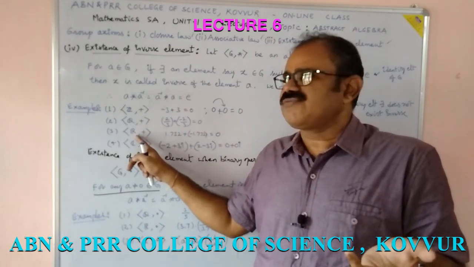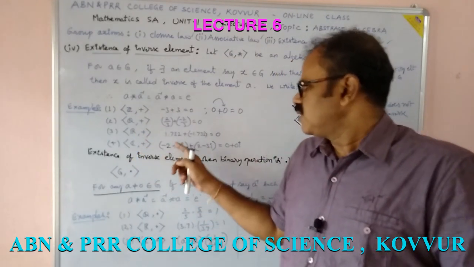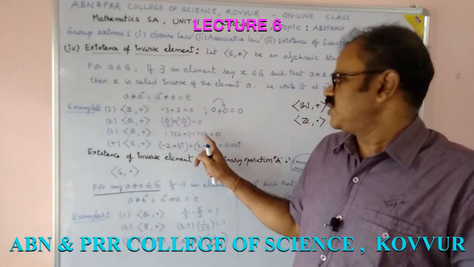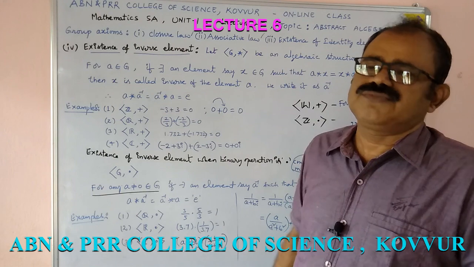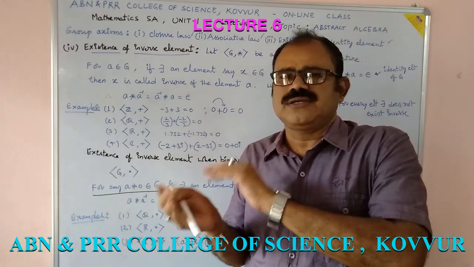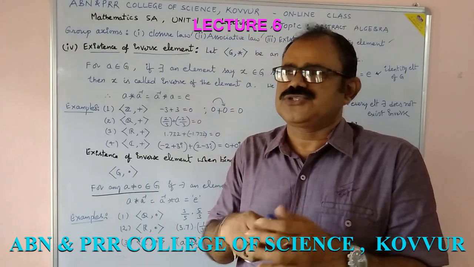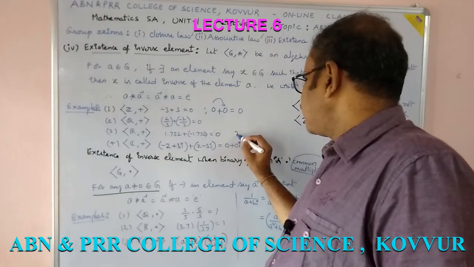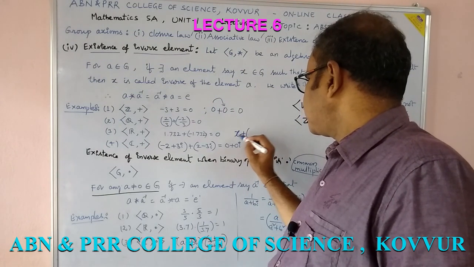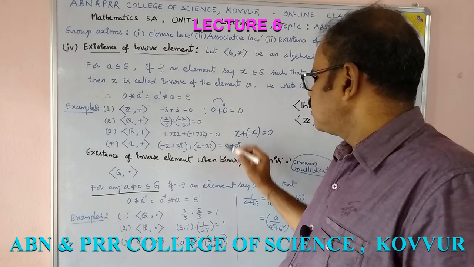In the set of reals with respect to addition, R plus, also for every real number there exists an inverse. If we take a negative real, there exists a positive real. Let x be any real number, x plus minus x is equal to 0.